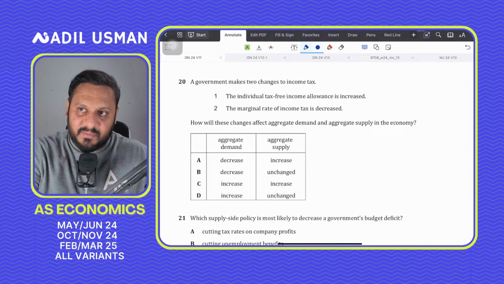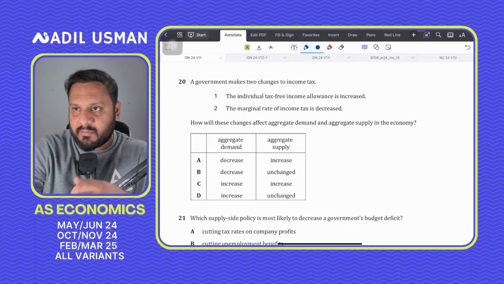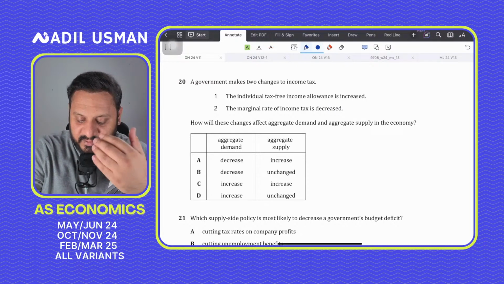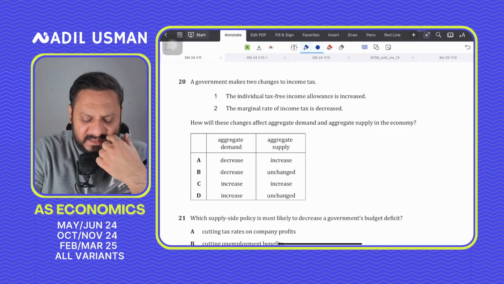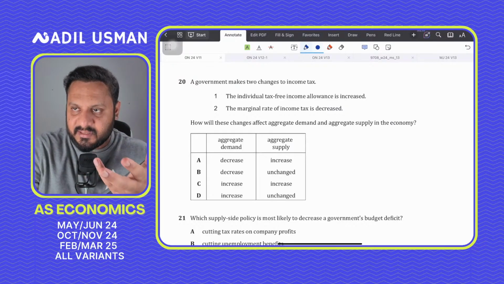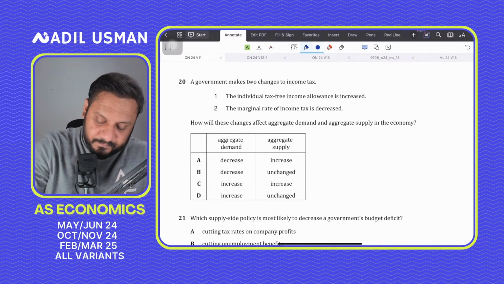Tax-free income allowance means that the first 10,000 or maybe the first 20,000 or the first 50,000 are not taxed. So it's a progressive tax system, but then it says that the marginal rate of income tax decreases, which means that additional incomes are now taxed less than before.